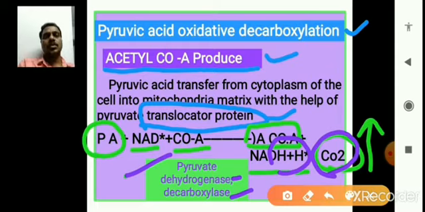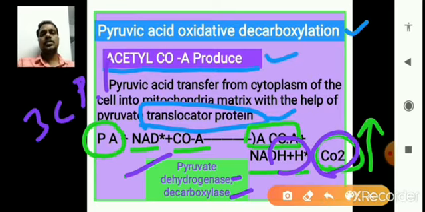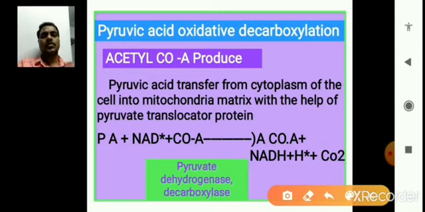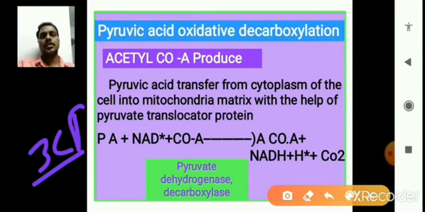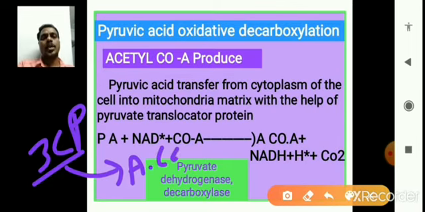Actually, pyruvic acid has 3 carbon molecules. Yes or no? So in its structure 3 carbons are contained, and that pyruvic acid is converted into acetyl coenzyme A.